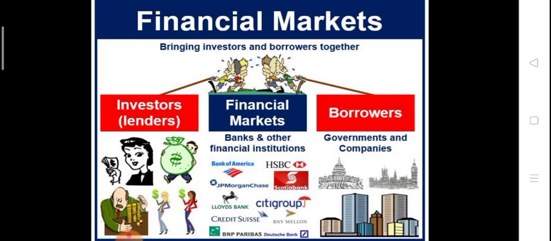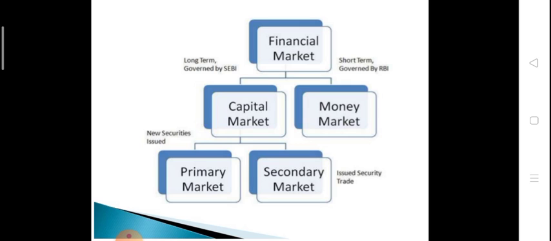There are two persons involved with the financial market. First one is the investor who invests the money, and second one is the borrower who borrows that money from the financial market, and the borrowers are the companies and government. So, financial market is divided into two parts, capital market and money market. Capital market is for long term and is also governed by the SEBI, that means Securities Exchange Board of India. Money market is for short term which is governed by the RBI, that means Reserve Bank of India.